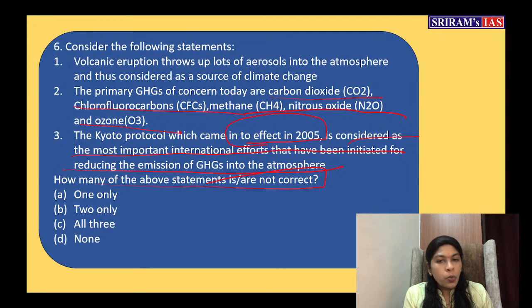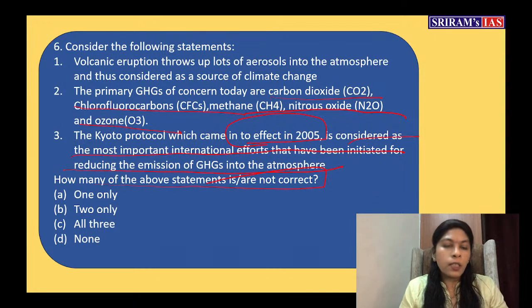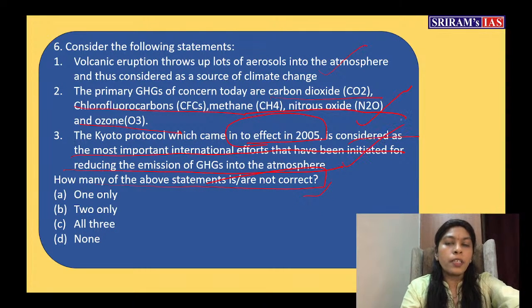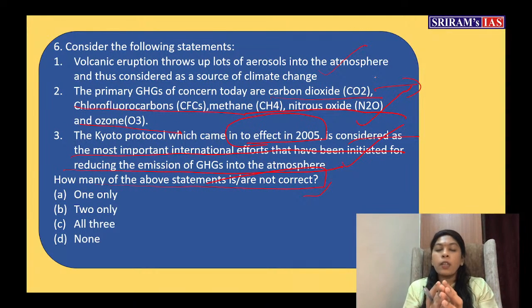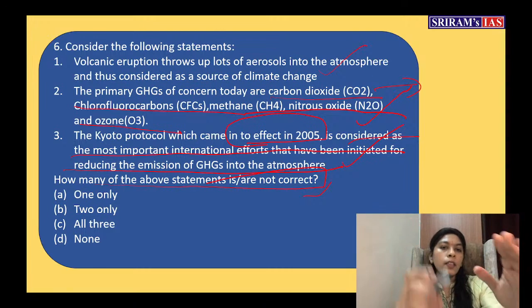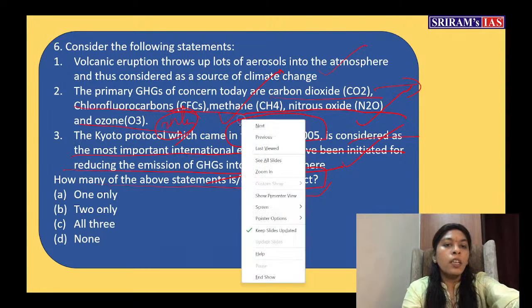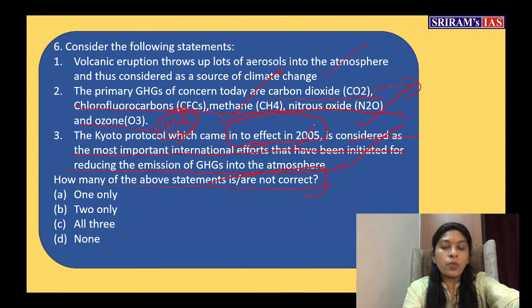Why it is 2 only? Why did you feel it is 2 only? At least she has given some answer, good. But this statement is also right, this statement is also right. These are casually given statements. They have not said "only". If there is "only", then you have to be very careful. But they have said these are some of the greenhouse gases which are of main concern. Then the Kyoto Protocol, which came into effect in 2005, is considered as the most important international effort.